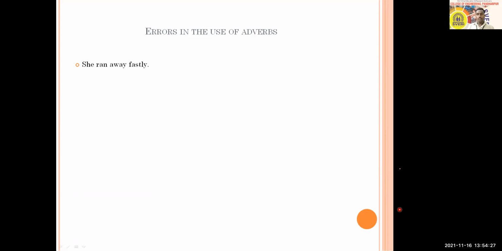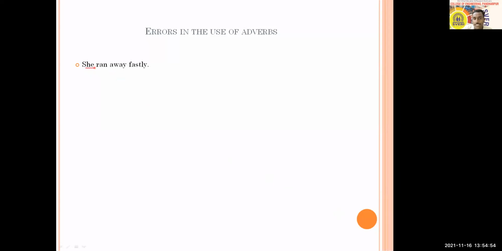Okay, only 9 students are here. She ran away fastly. So which is the adverb here? Adverb in this sentence. You can go word by word because there are only 4 words in the sentence.